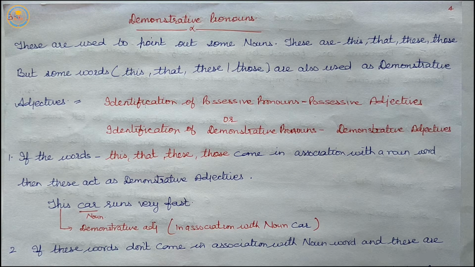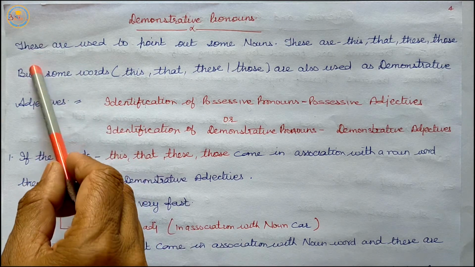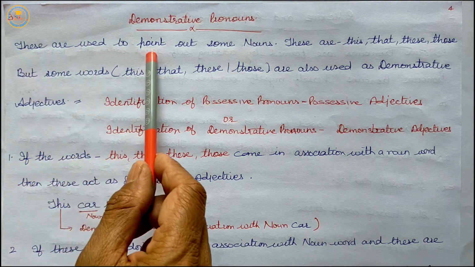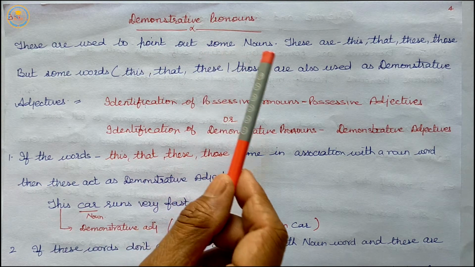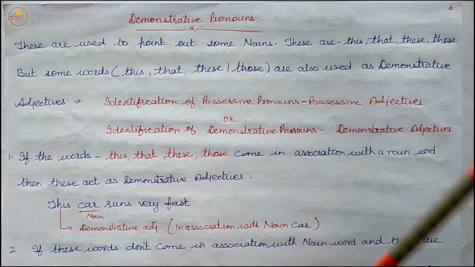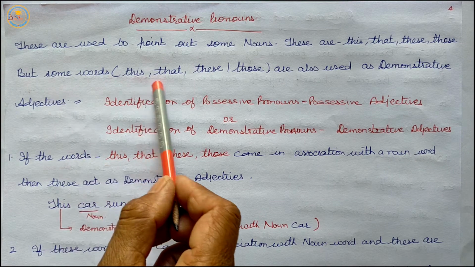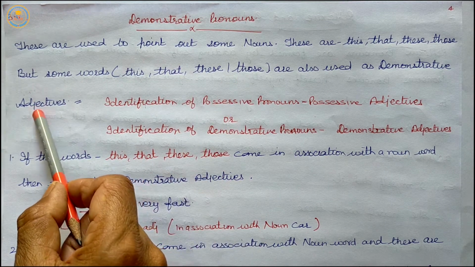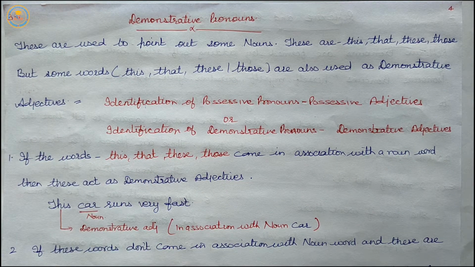Then how can we identify whether the given word is a demonstrative pronoun or a demonstrative adjective? Listen, these demonstrative pronouns are used to point out nouns. So these are this, that, these, those, and sometimes they are used as demonstrative adjectives and demonstrative pronouns.